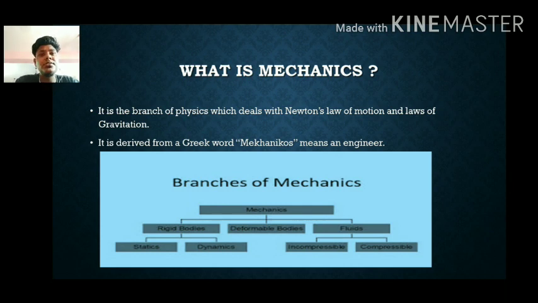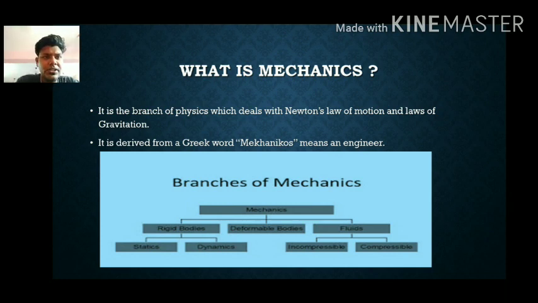So physics deals with so many parts. It is a tree, it has branches also. One of its branches is called mechanics. So it is a branch of physics which deals with Newton's law of motion and law of gravitation. It is derived from the word mechanoids, which means an engineer.